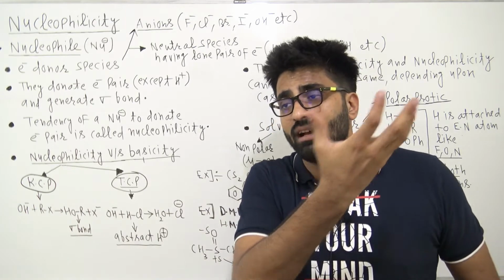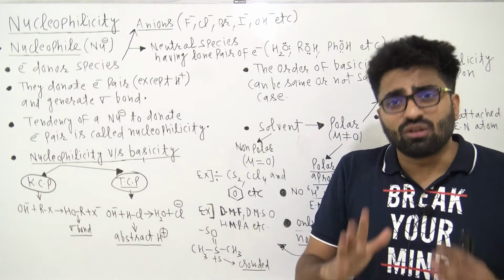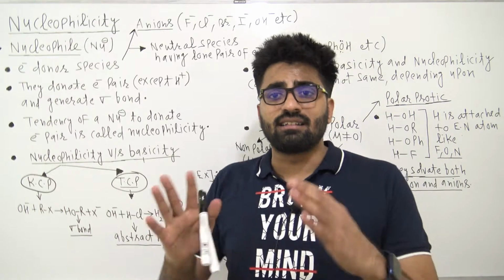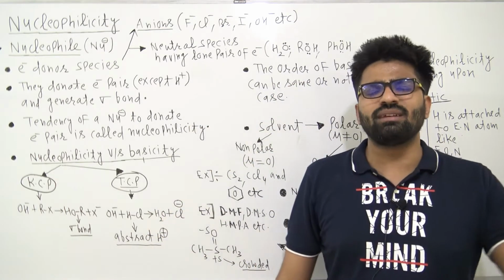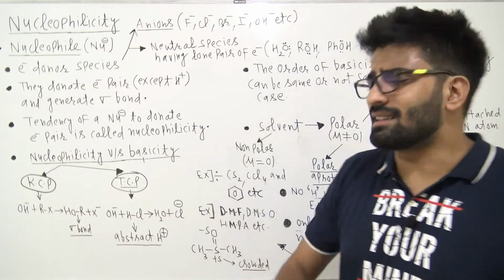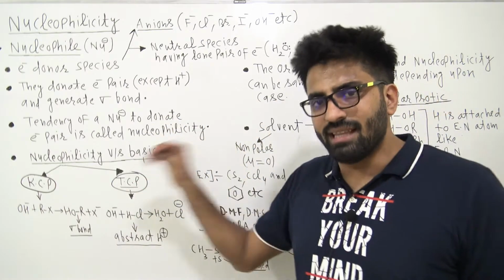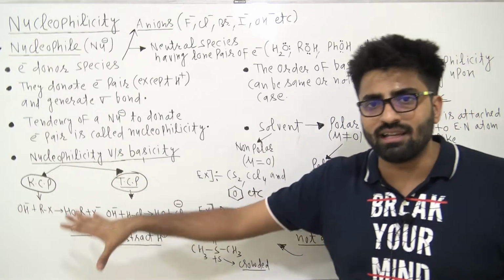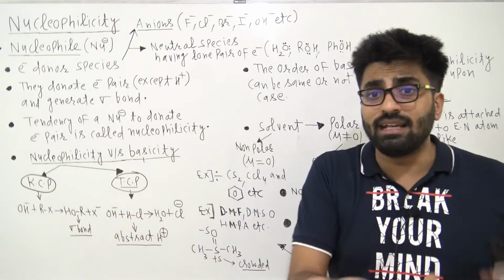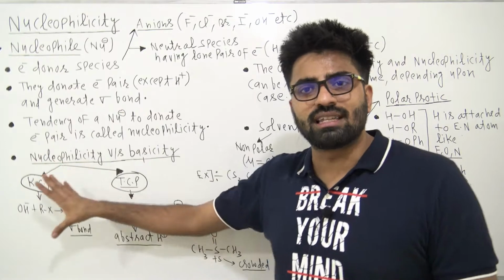So since it is a better stable anion, it is a better acid. So basicity and acidity, I can say that they are TCP. This is the meaning of TCP, and this is what you should know about it. Nothing more. If they target this point specifically, in JEE Advanced they already asked, but in JEE Mains and even in NEET they may target it, so you should know what KCP is and what TCP is.